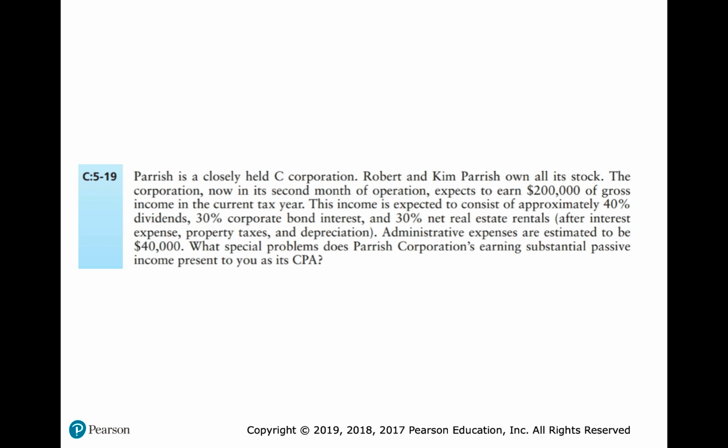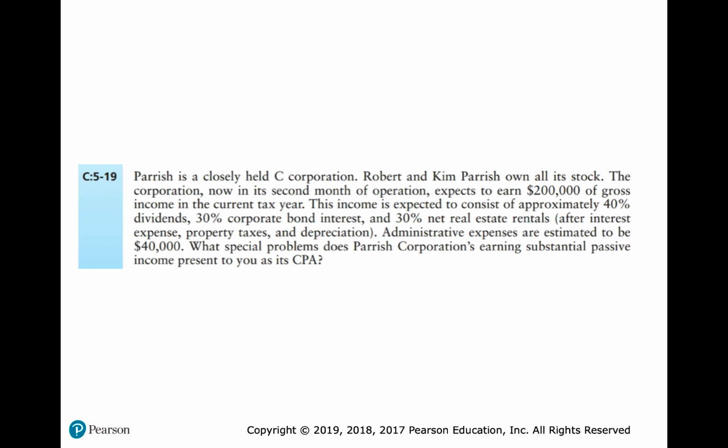Parrish is a closely held C corporation. Robert and Kim Parrish own all of its stock. The corporation, now in its second month of operation, expects to earn $200,000 of gross income in the current tax year. This income is expected to consist of approximately 40% dividends, 30% bond interest, and 30% net real estate rentals. Administrative expenses are estimated to be $40,000. What special problems does Parrish Corporation's earning substantial passive income present to you as its CPA?